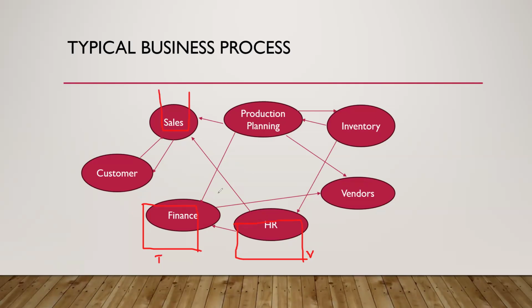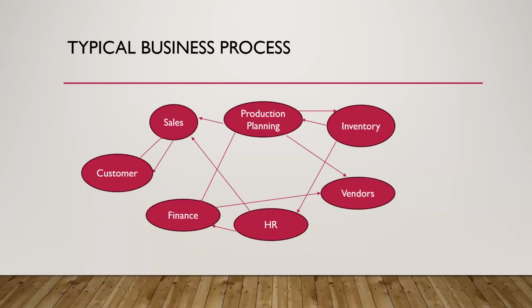So what happens is the interaction won't be possible. Okay, and then different kinds of problems can occur. So when the business is one, it is very important that the software used should also be one. And what will be the advantage of one software? Everyone can see, an authorized person can see the data that is present. So the sales manager can see all the data that is there in finance. A finance person can see all the data that is in HR. Okay, so proper interaction happens when there is only one software.